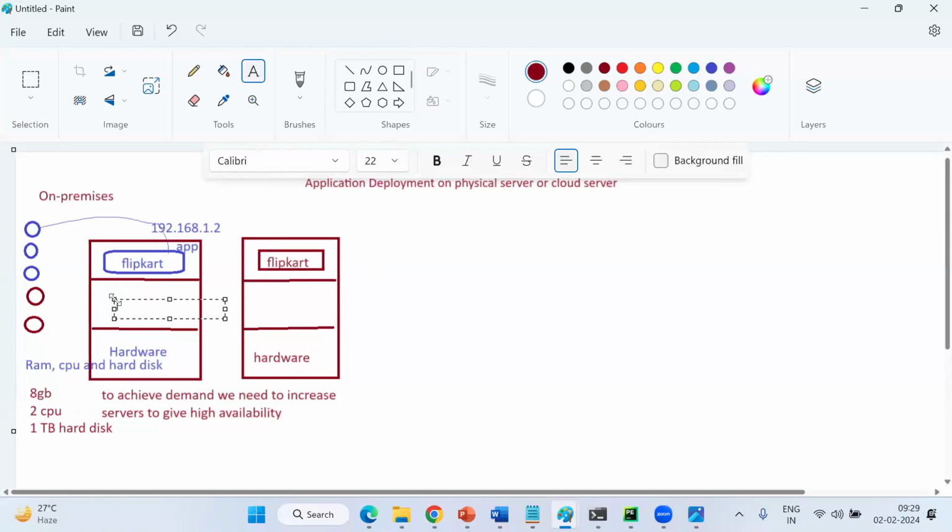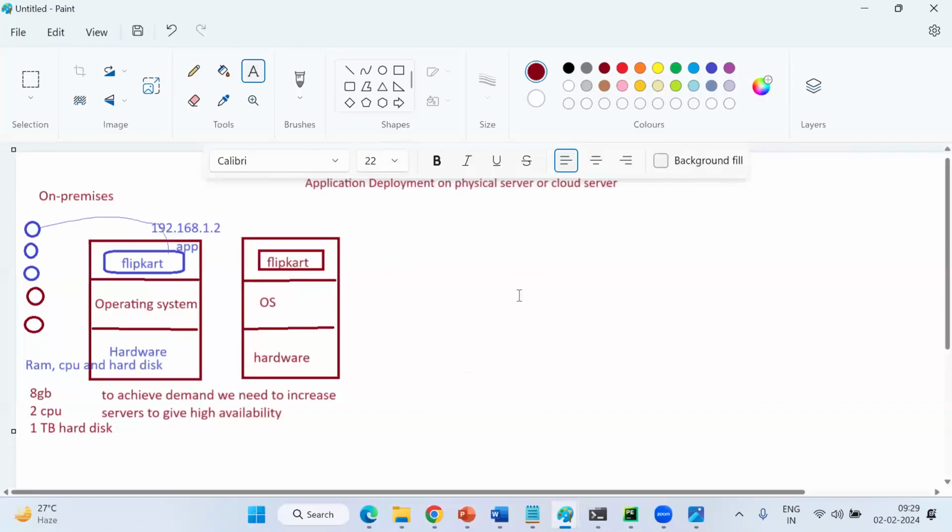Operating system. What is the use of operating system? What is the use of OS? Without OS, will your laptop work? Your mobile? Why?